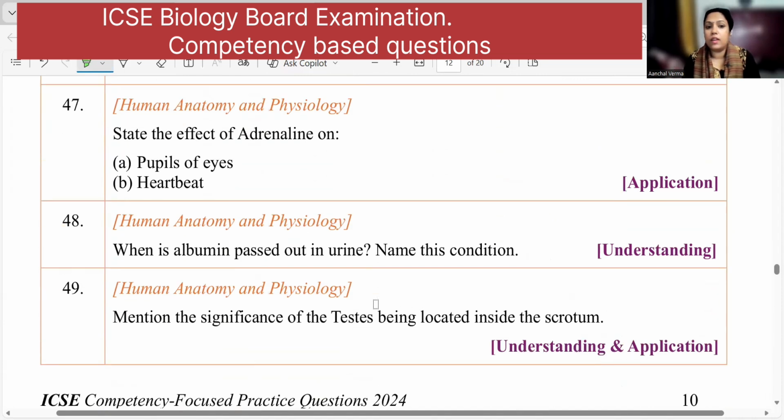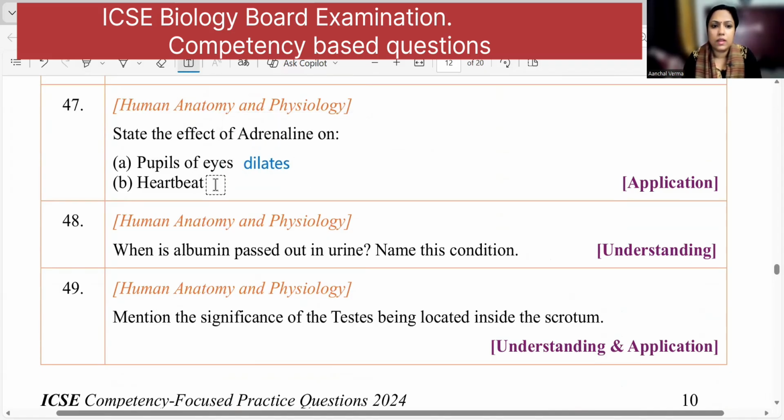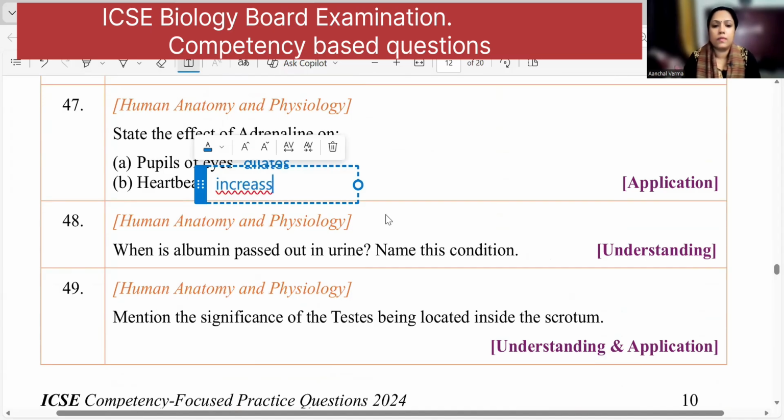State the effect of adrenaline on the pupils of the eye. The pupil of the eye dilates and the heartbeat increases. Okay.